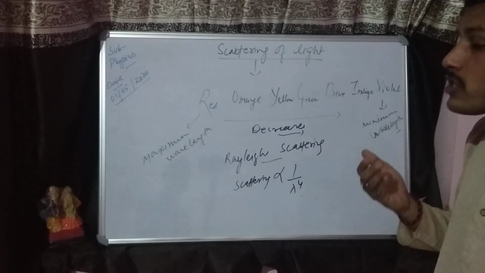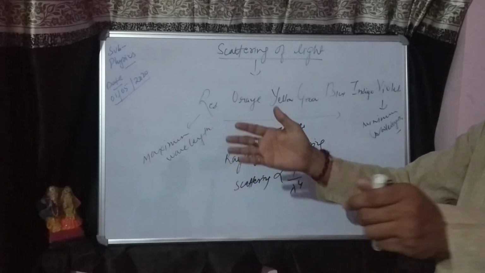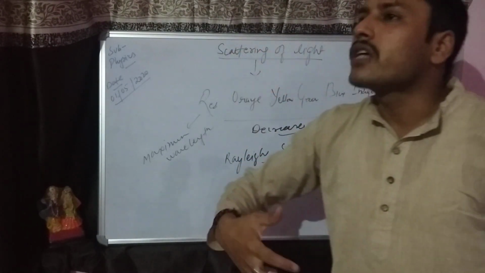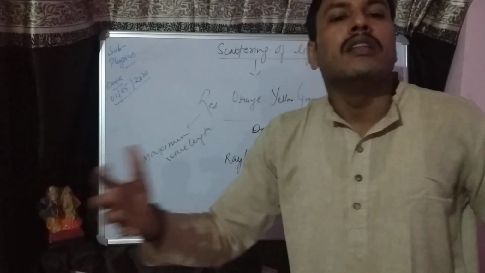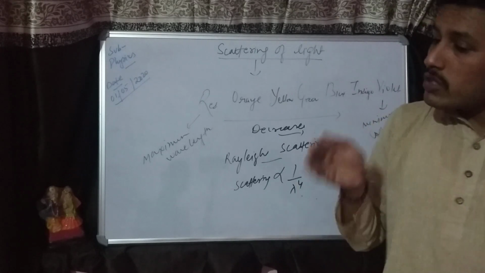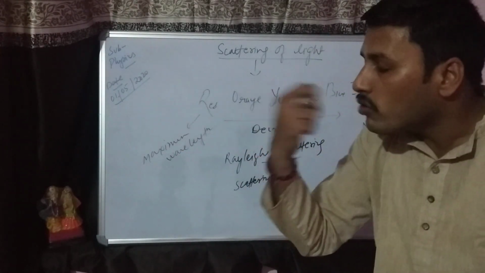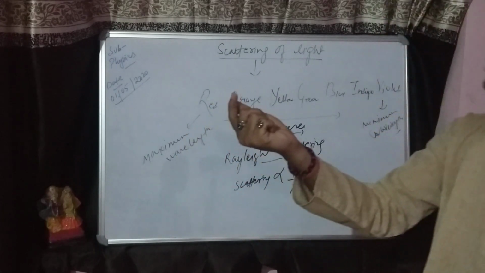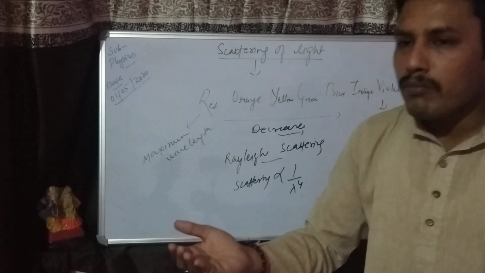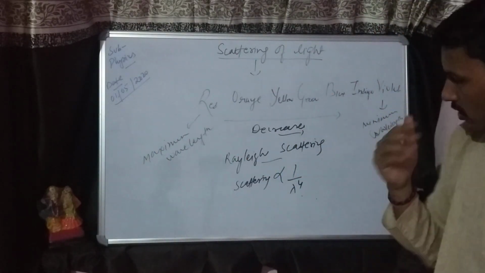Scattered least means it will travel a longer distance, because scattering makes the light broader and broader, and if it scatters too much, then the light is not visible to us. And light is only visible to us due to scattering. So we need scattering such that the light can come to us. By scattering, the light can reach our eye. Scattering is necessary, but the scattered light must reach our eye so that we are able to see it.